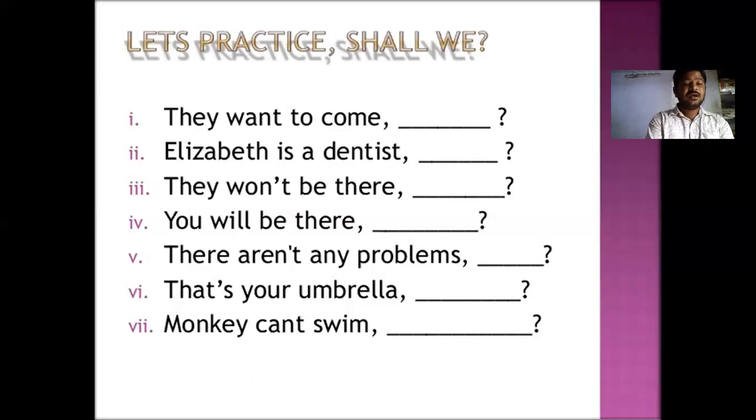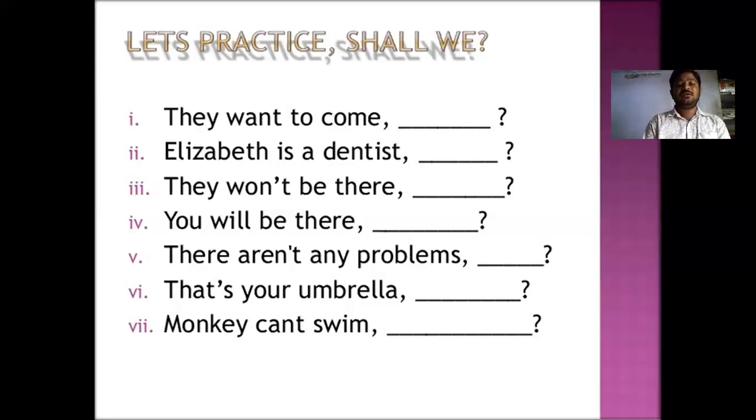From this, we would like to go through the practice session. There are some sentences we have to observe. They want to come. Look at the sentence: there is no be form here, so it has to be represented with do, did or does. Next: Elizabeth is a dentist.